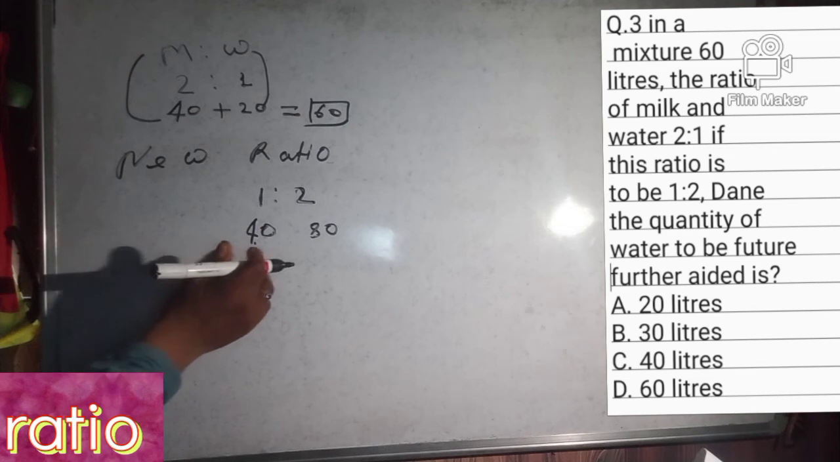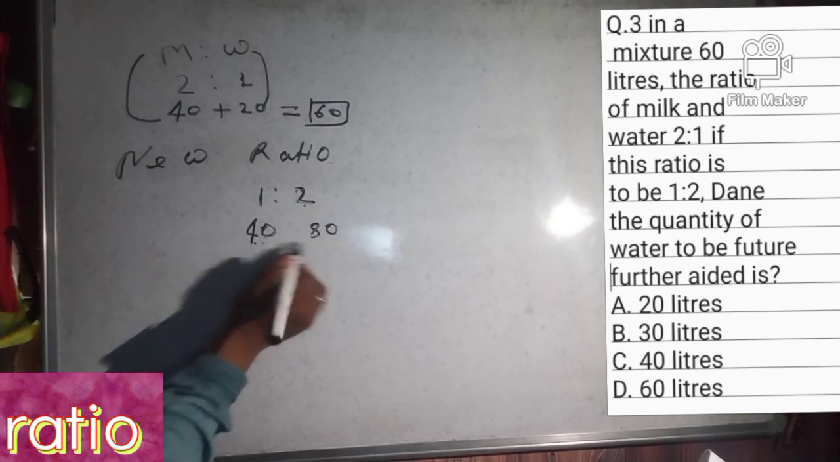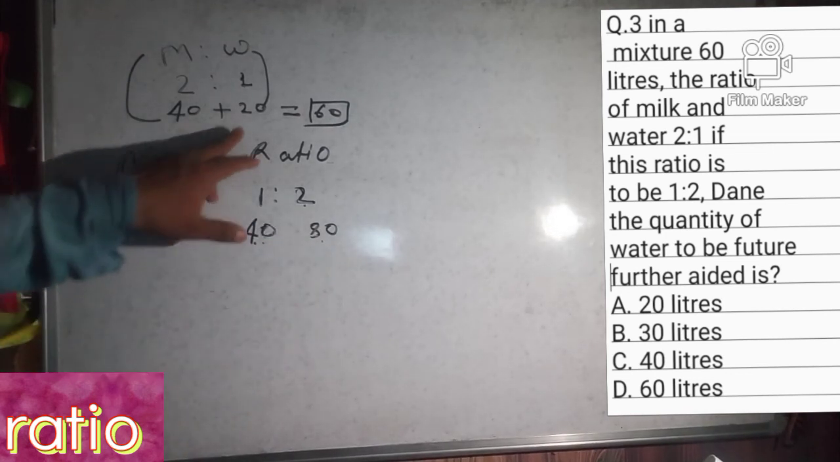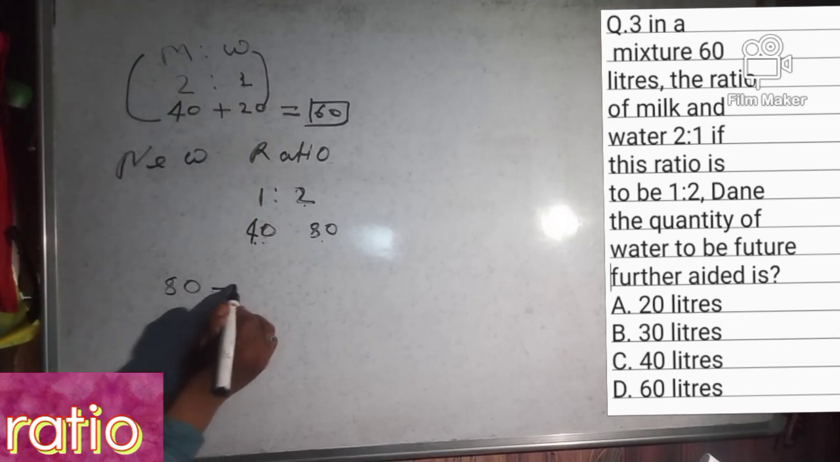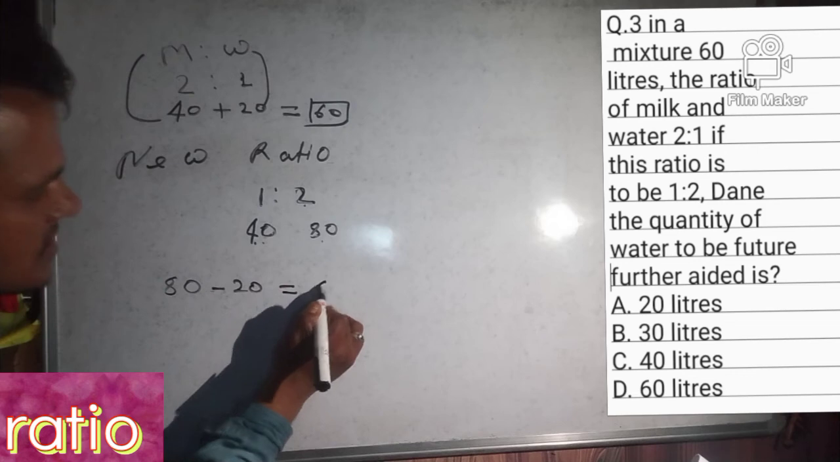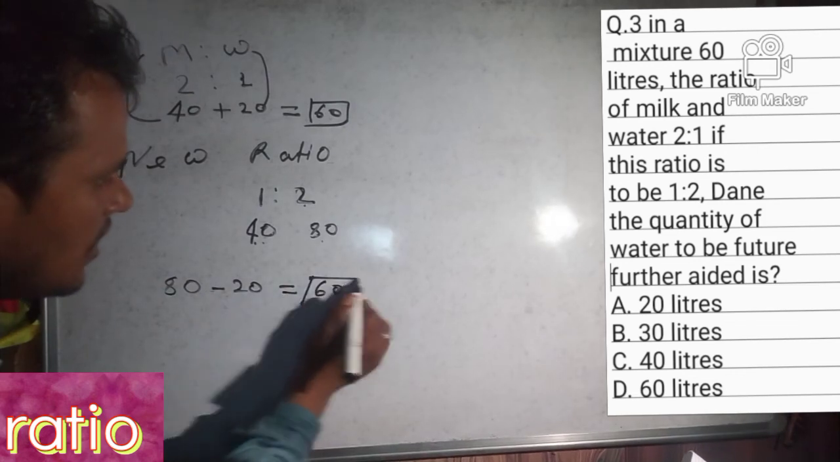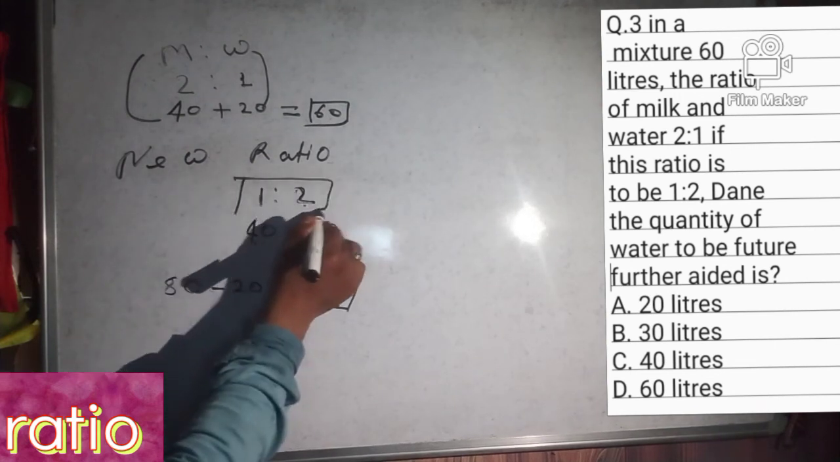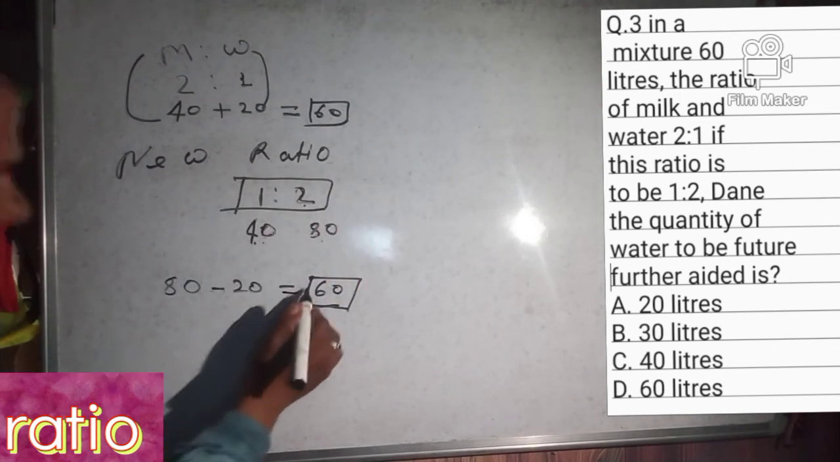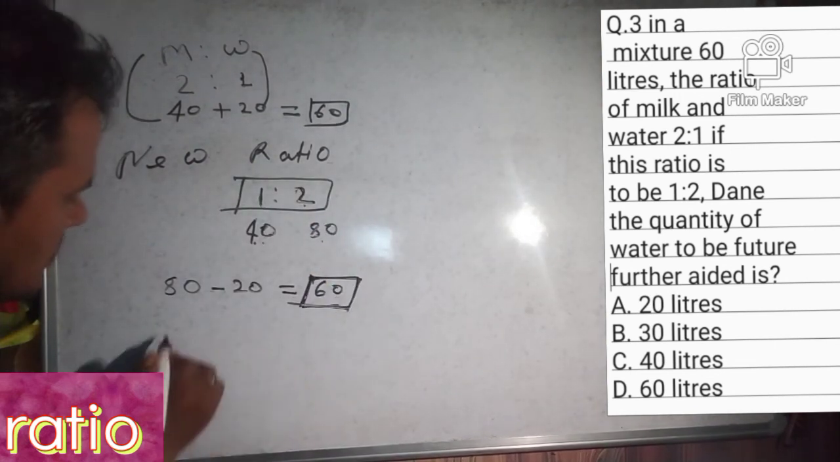After water is added, it will be 2. So 2 fours are 80, right? So 20 liters is already there. So 80 minus 20, it will be 60 liters. So after adding 60 liters, the ratio will be 1 ratio 2. So our answer is 60 liters.